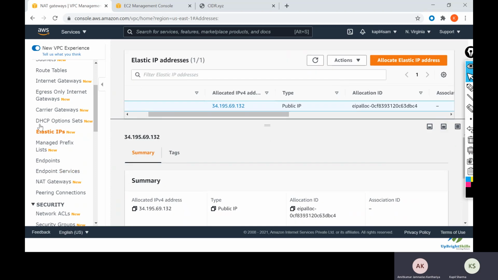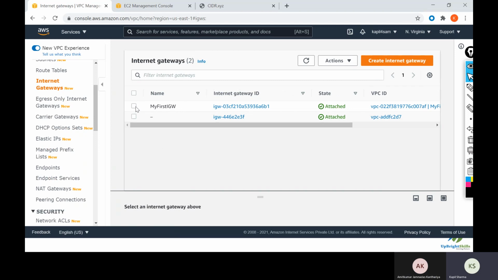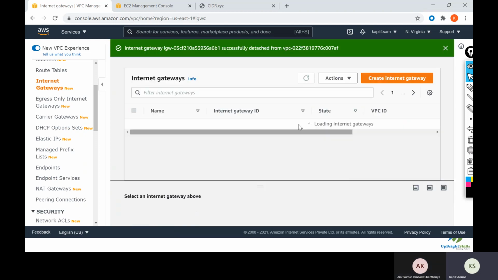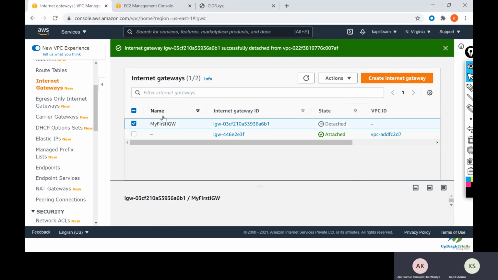Does not exist. Internet gateway. First IGW, action, detach from VPC. Detach. Okay. Click on this section. Delete.